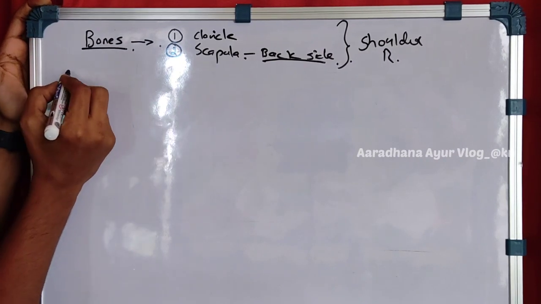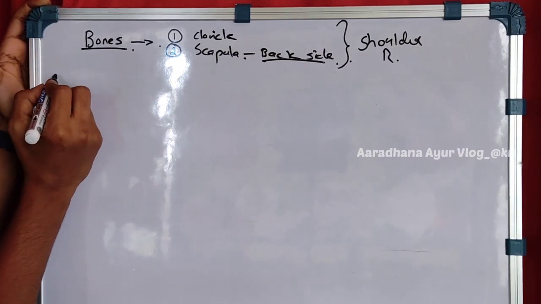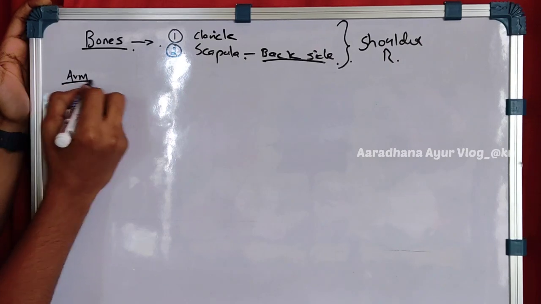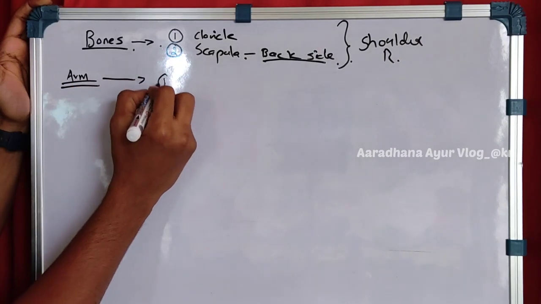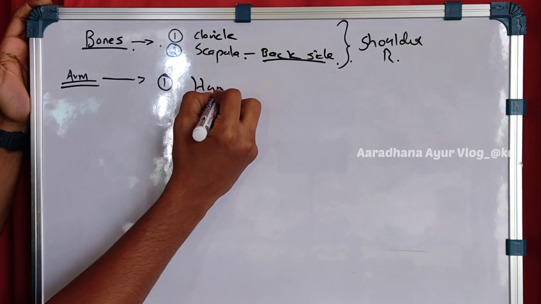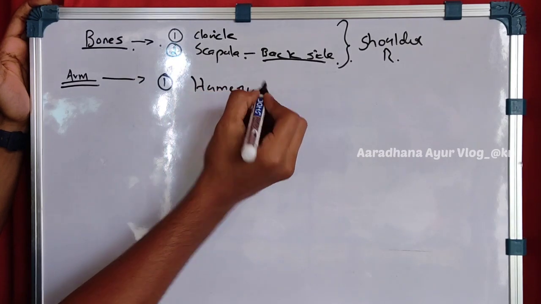Coming to the upper arm or arm region, the main bone is the humerus bone.